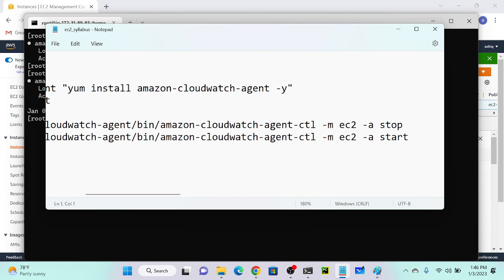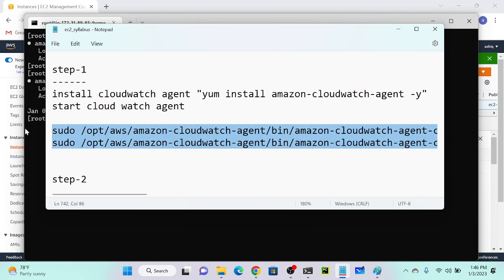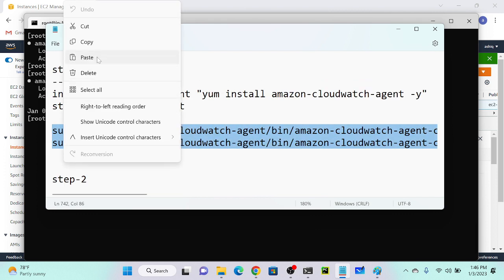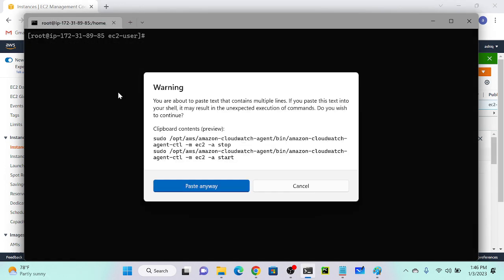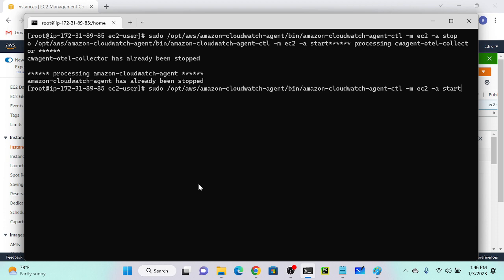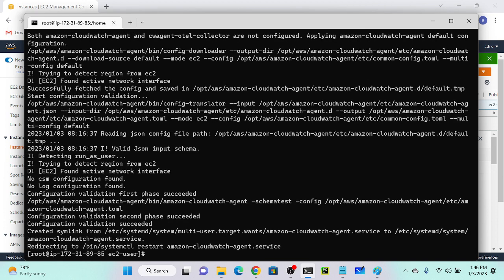See, -m ec2, -a, then stop. If you specify stop, automatically the Amazon CloudWatch agent will be stopped. And -a can be modify, stop, or append. So I'll copy these two commands and execute them. Paste. Okay, successfully it started.